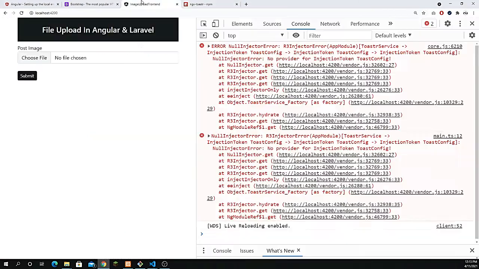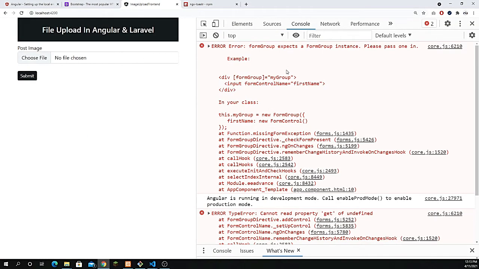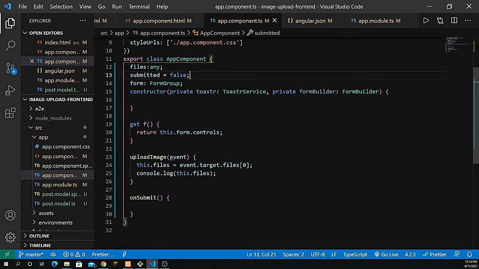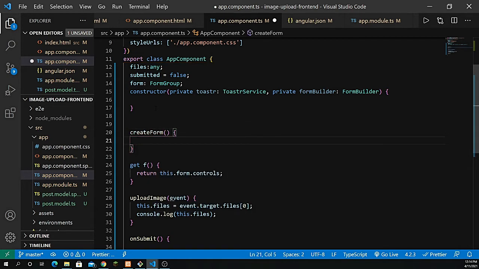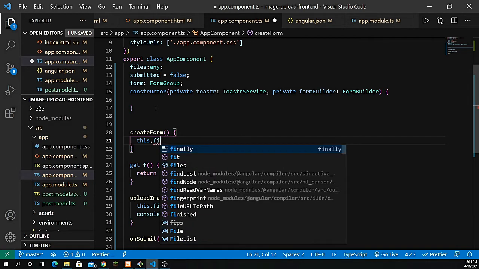and let's go back and check this out, right? So now if I go to my page, now we have another issue, which is basically FormGroup expects a FormGroup instance, right? So we basically have to define here the form group, which comprises the image with the validator, right? So let's define that inside our app.component.ts file. So right after the constructor, I have to create a function. So createForm,